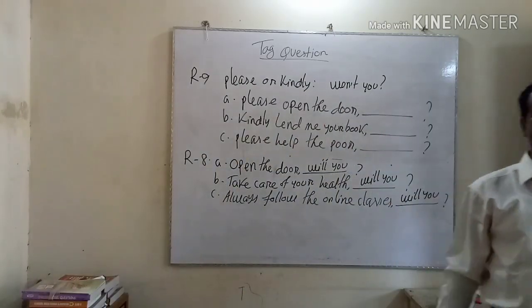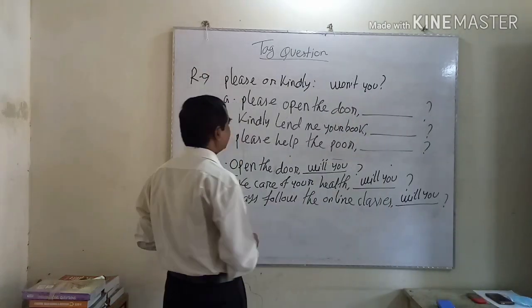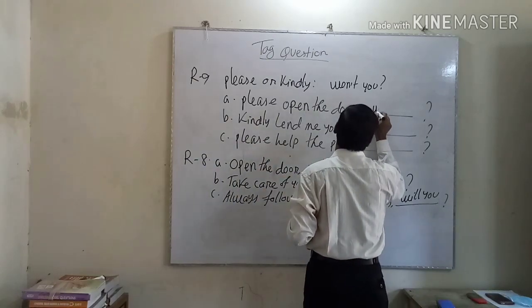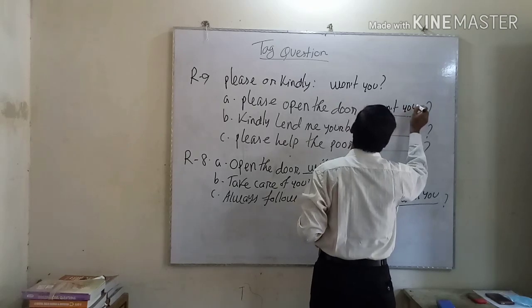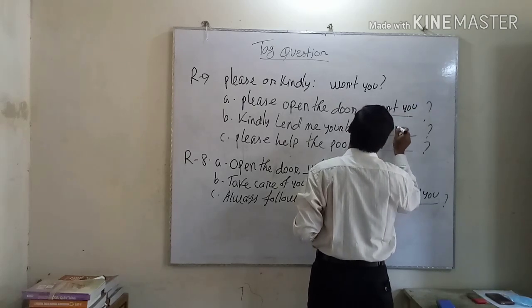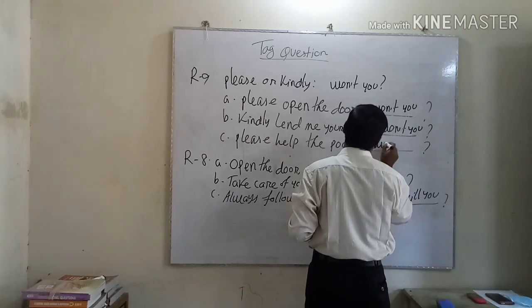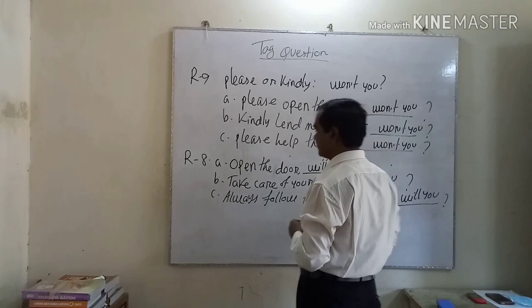At the time of writing such kind of sentence, the process of writing that question is on you. It's also on you.